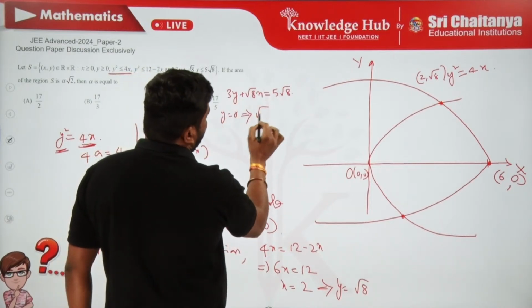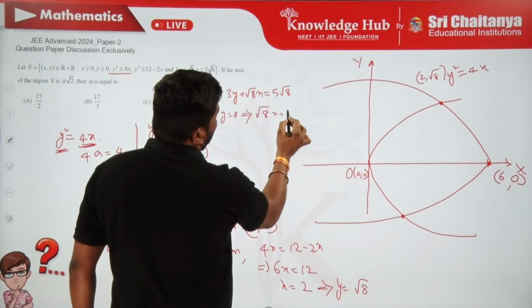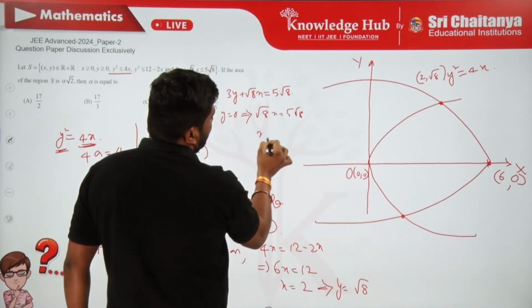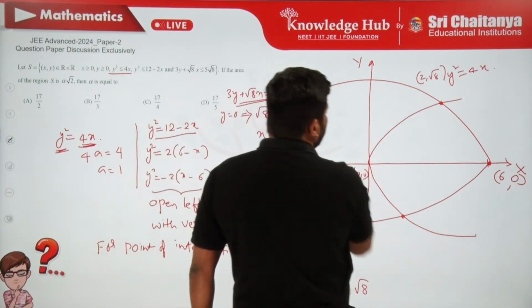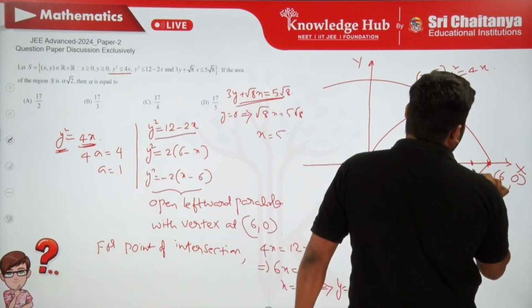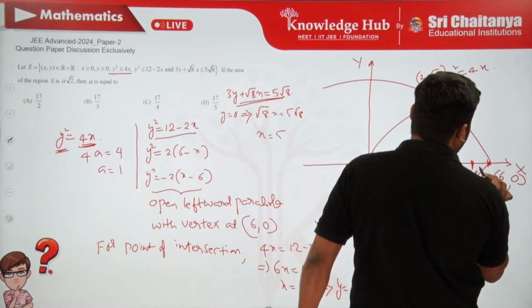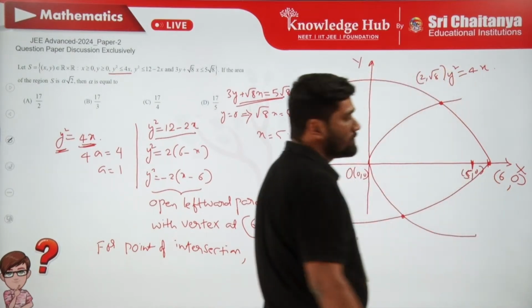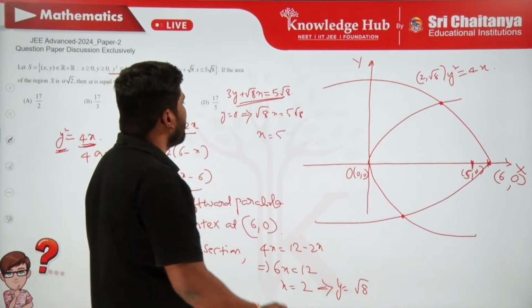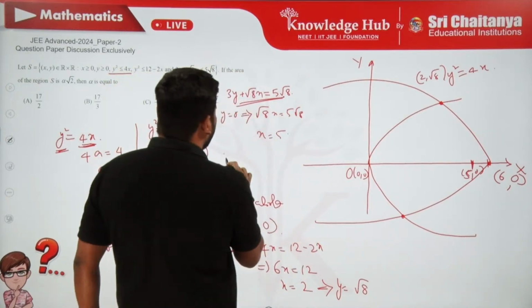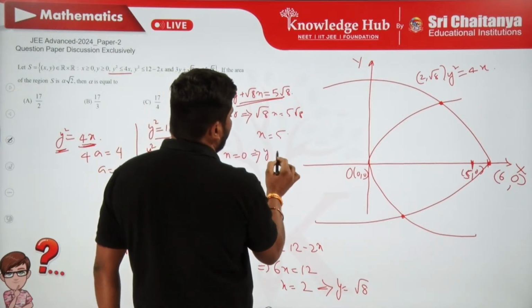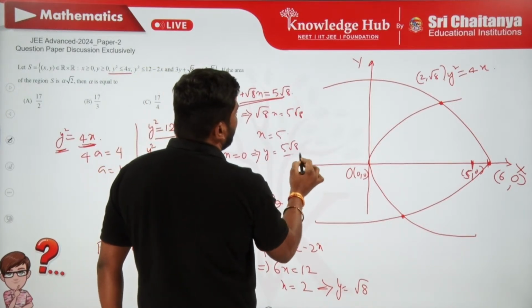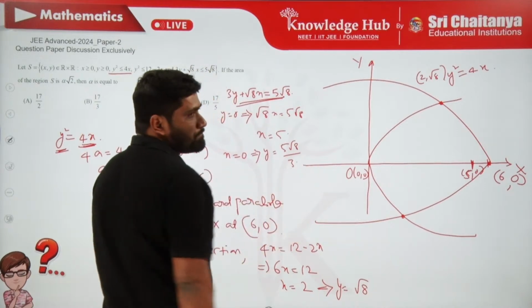So root 8x is equal to 5 root 8, so then x is equal to 5. It means that this straight line is intersecting the x-axis at 5 comma 0. And if I put x is 0, I will get its y-intercept, then y is going to be 5 root 8 by 3.